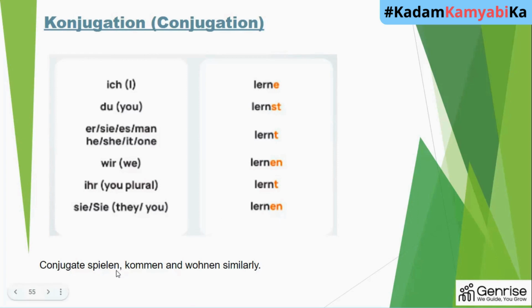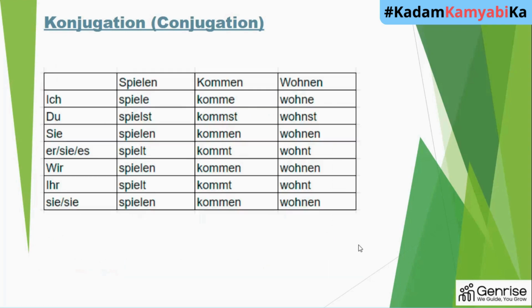Spielen means to play, kommen means to come, and wohnen means to live or to stay. These are the four regular verb conjugations that we did in the last lesson plan. Moving further, here is the conjugation of the spielen, kommen, and wohnen verbs. I'll again pronounce it for your ease.